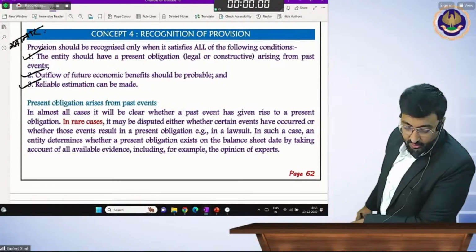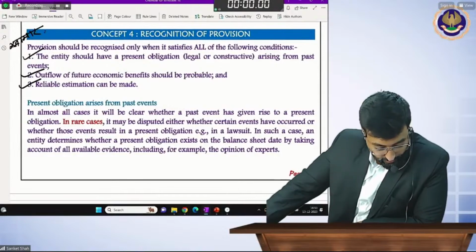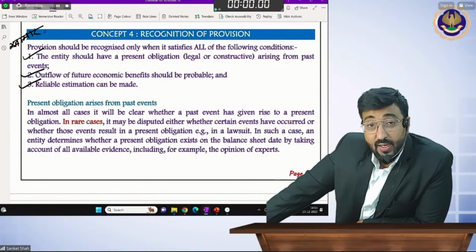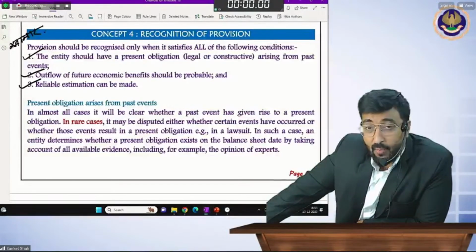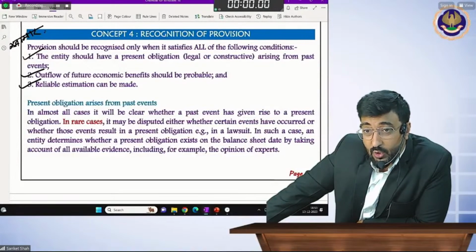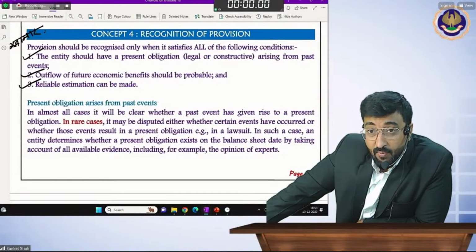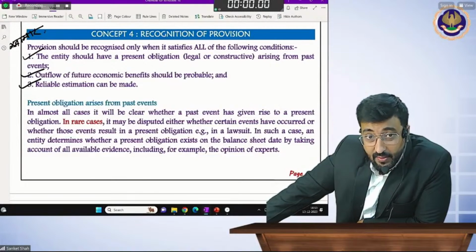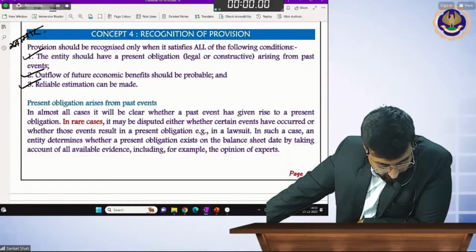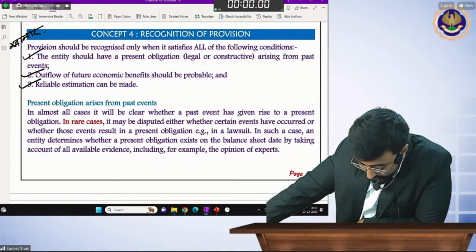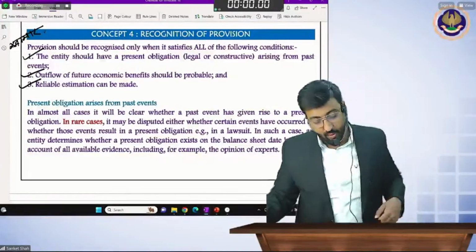Provision should be recognized only and only if entity has the present obligation. Obligation might be legal or constructive. Now you understood what is legal and constructive obligation, arising from the past event. Outflow is probable and reliable estimate can be made. Okay. Yes. And present obligation arising from past event. Now what is present obligation arising from the past event?